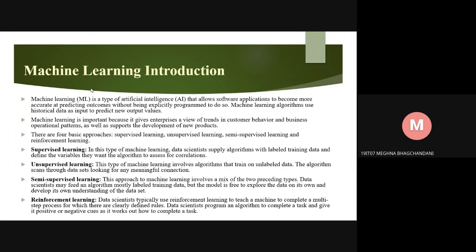Semi-supervised learning. This approach to machine learning involves a mix of the two preceding types. Data scientists may feed an algorithm mostly labeled training data, but the model is free to explore the data on its own and develop its own understanding of the data set. Reinforcement learning. Data scientists typically use reinforcement learning to teach a machine to complete a multi-step process for which there are clearly defined rules. Data scientists program an algorithm to complete a task and give it positive or negative cues as it works out how to complete the task.